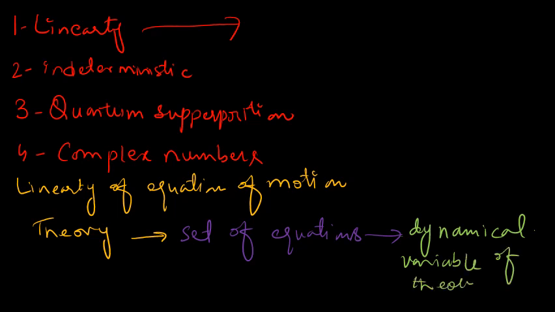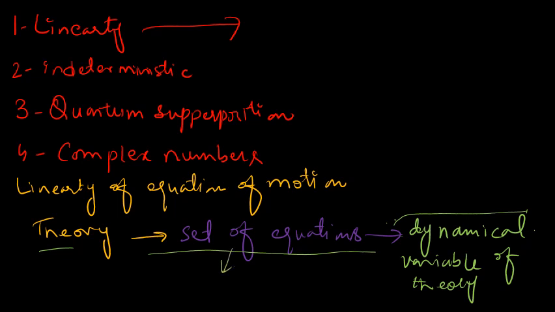So in order to describe any phenomenon in physics, we need a theory, and the theory has a set of equations, and in order to solve the equations we have quantities represented by dynamical variables. After writing the theory, the most important thing is to find the solution of the equations.